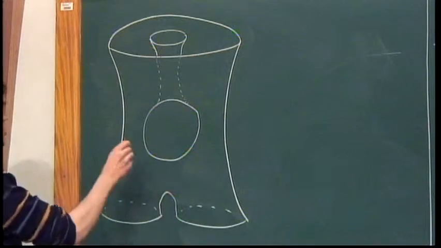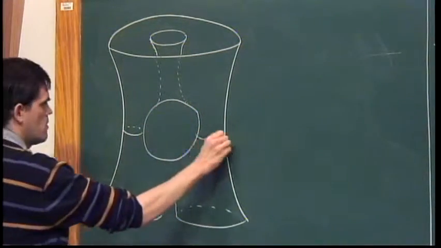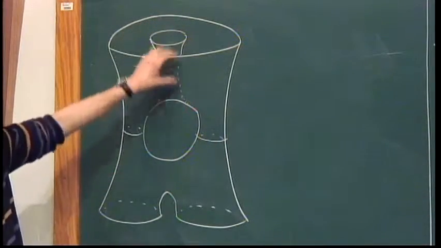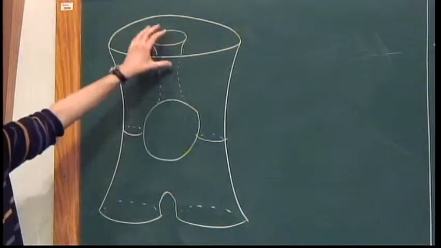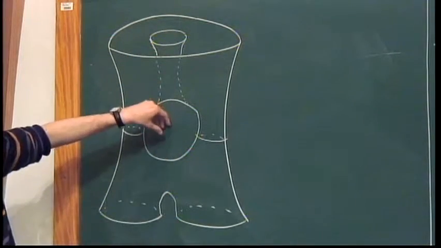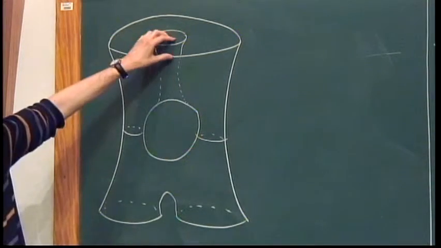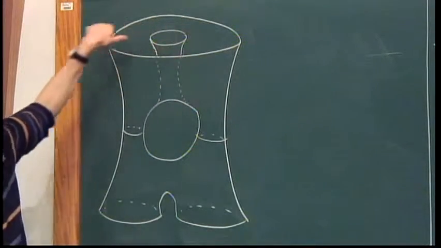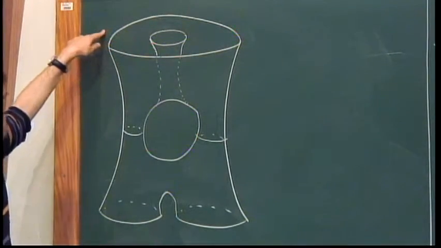Is this picture clear? You imagine a genus 1 surface, and you glue an annulus from the top, at the top of the hole, and at the top it is inside the larger boundary component.